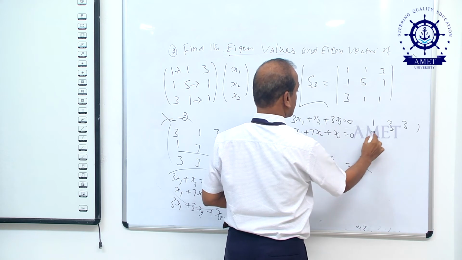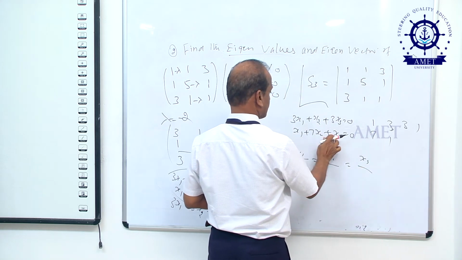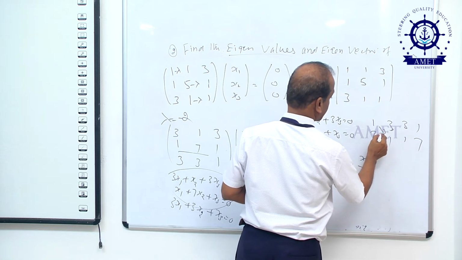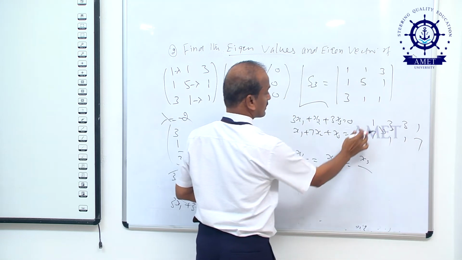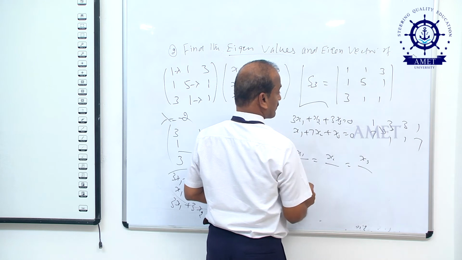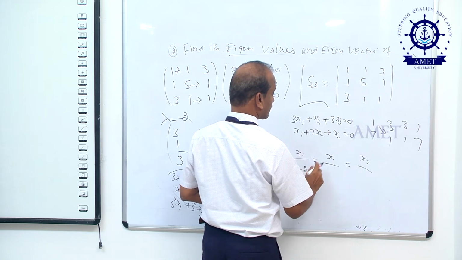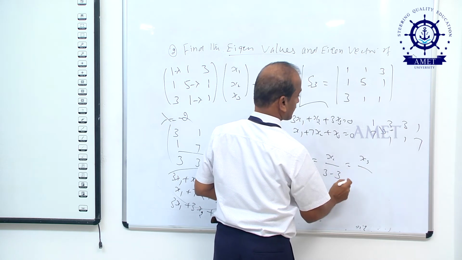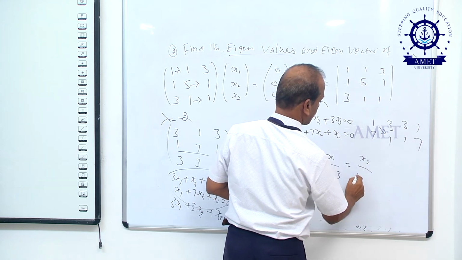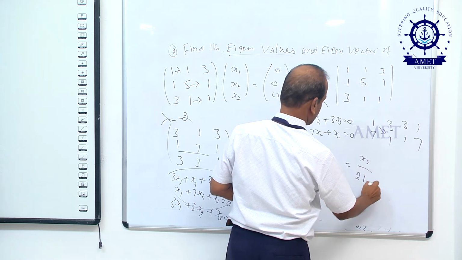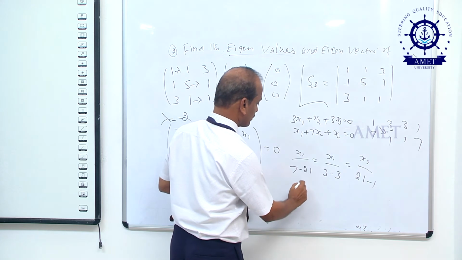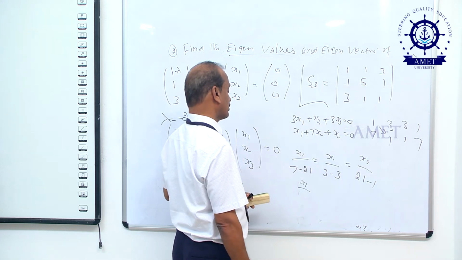Another one is 7, 1, 7, 1, 1, 7. Cross multiply, 7 minus 21. Another one is 3 minus 3. Another one is 21 minus 1.